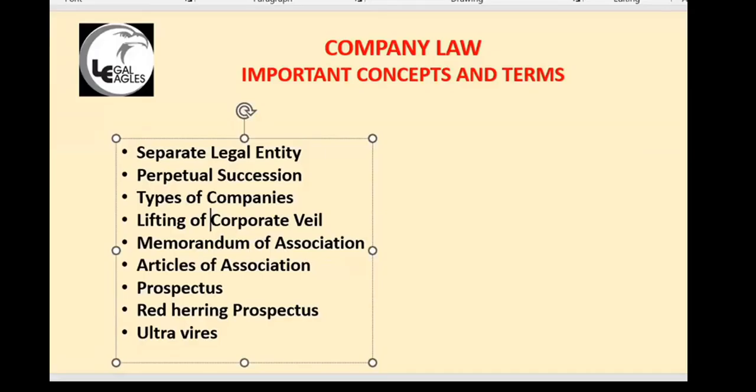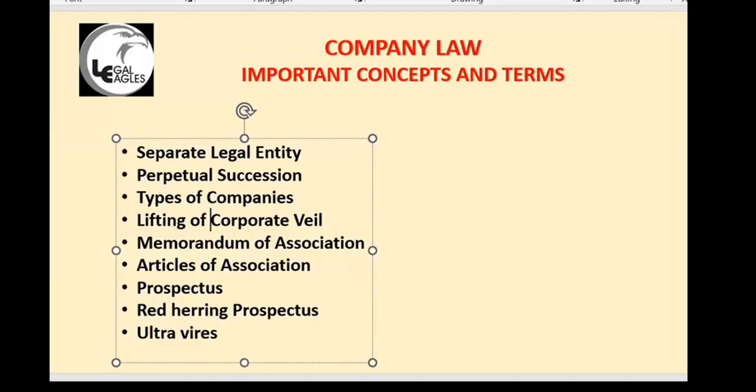Name clause: what is the name of the company you want to name? You will mention that name. Registered office: which state is the registered office located in? That will be mentioned in the memorandum. Object clause: for what purpose is the company formed? That is the object clause.